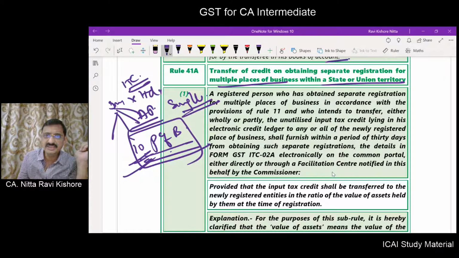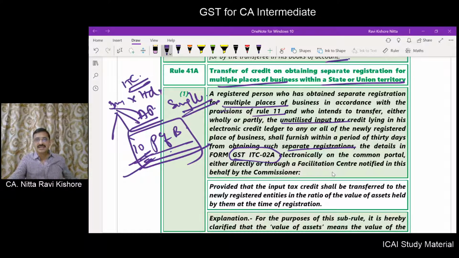A registered person who has obtained separate registration for multiple places in accordance with the provisions of rule number 11 and intends to transfer either whole or part of unutilized input tax credit to the newly registered places within a period of 30 days from obtaining separate registration, has to file ITC 2A.